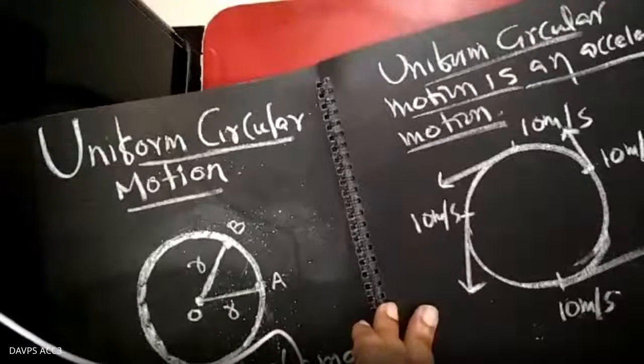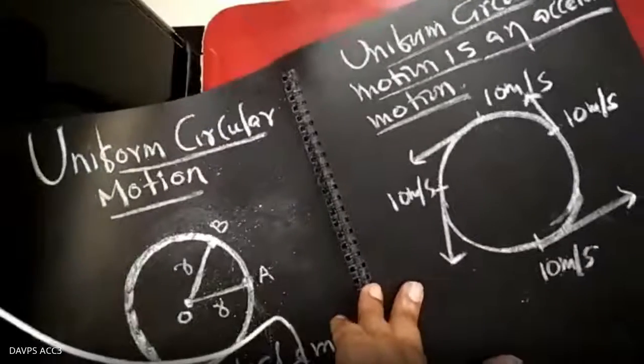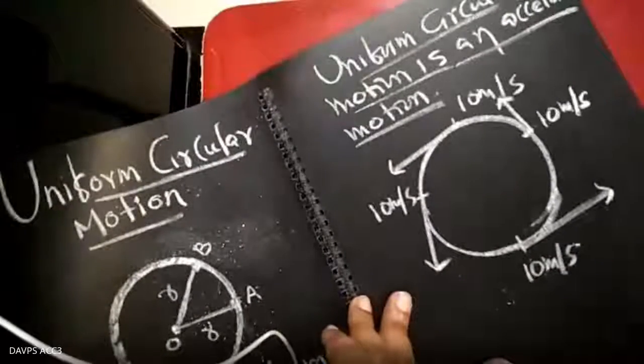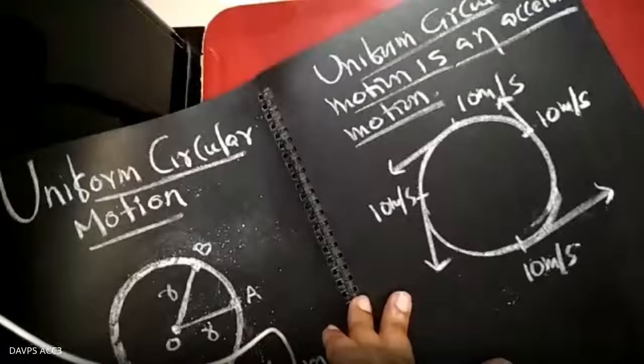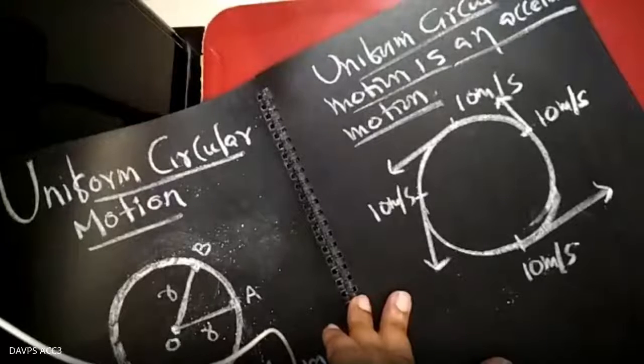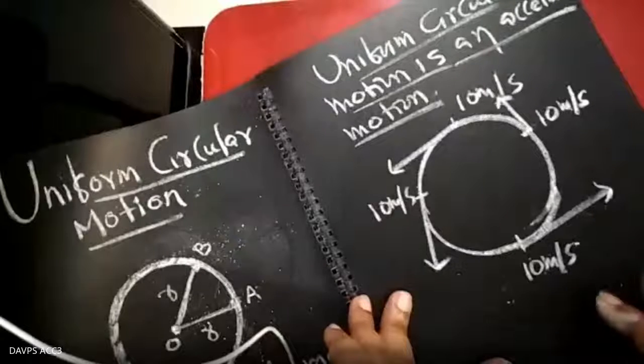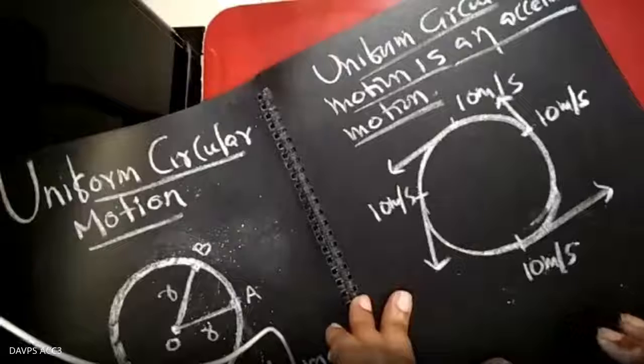What are the conditions to say that a particle is in accelerated motion? When the speed is constant and the direction keeps changing. No, this is not the condition. I am not talking about only circular motion. For any general case, if either the magnitude or the direction of the object's velocity is changing.